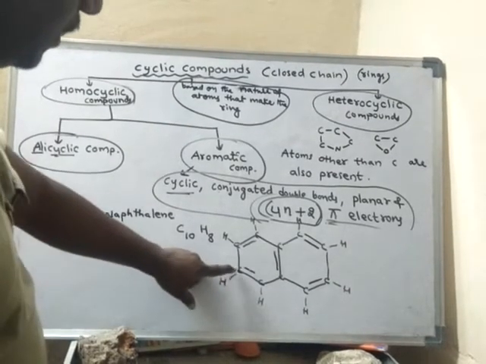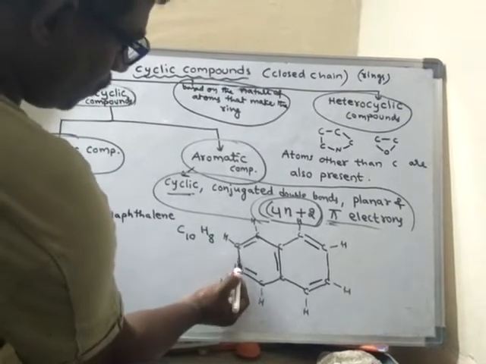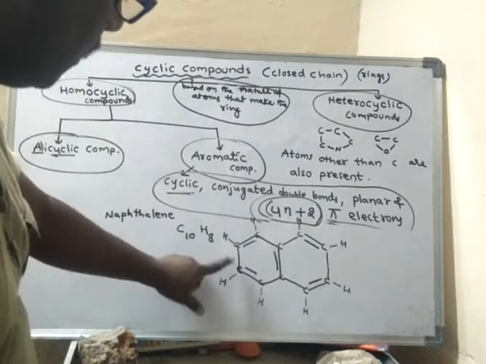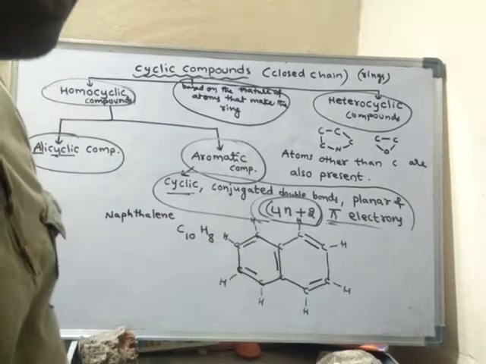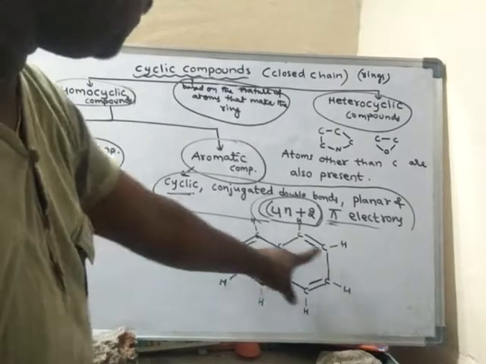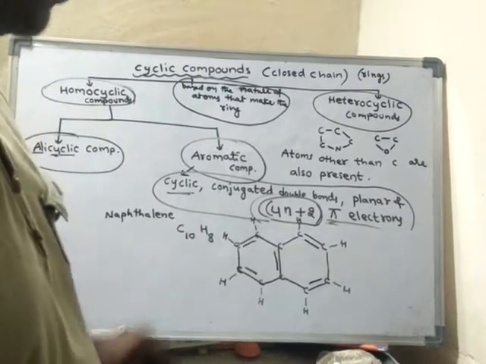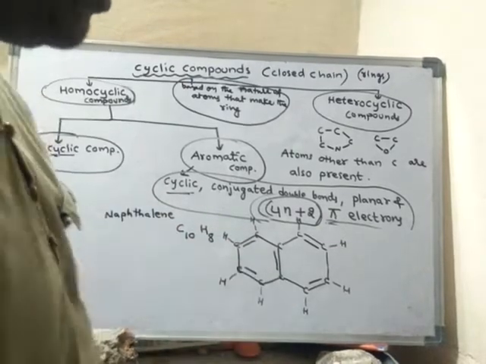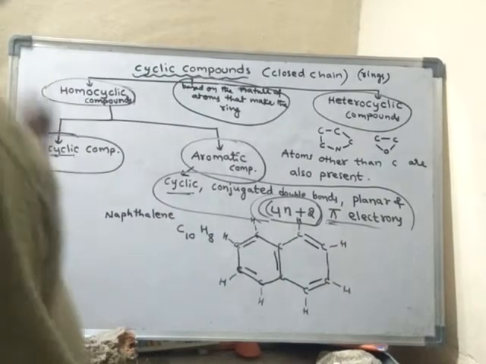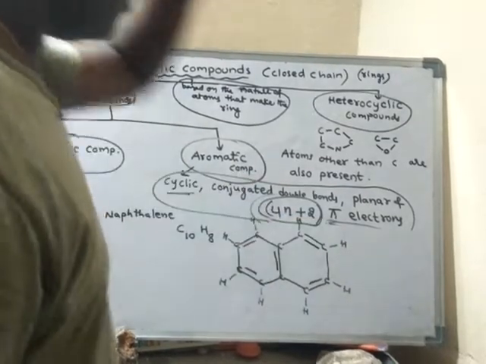If you observe closely this carbon, how many sigma bonds are there on this carbon? 1, 2, 3 sigma bonds only. That means it is undergoing sp2 hybridization. So every carbon, if you observe, has sp2 hybridization. That means all atoms are now in the same plane. All 10 carbon atoms and 8 hydrogen atoms lie in the same plane. Hence it is a planar molecule. Cyclic, conjugated double bonds, planar, and 4n plus 2 pi electrons.